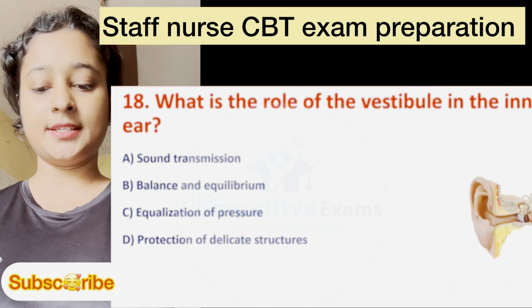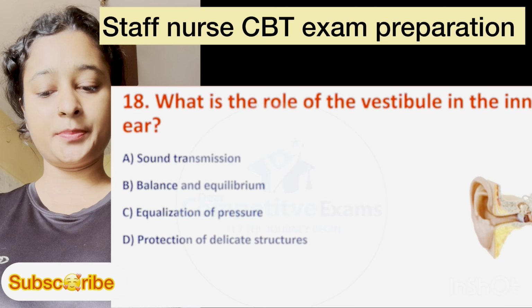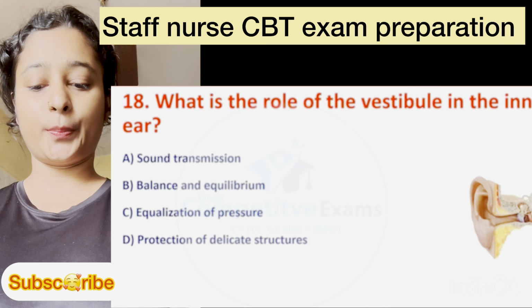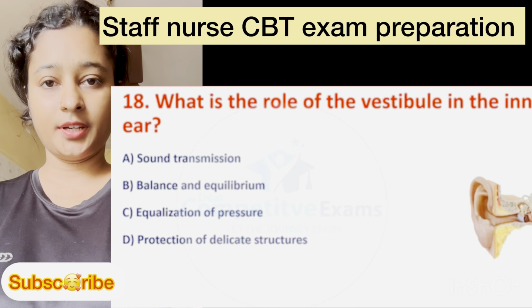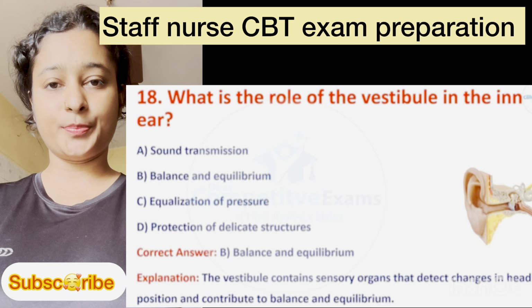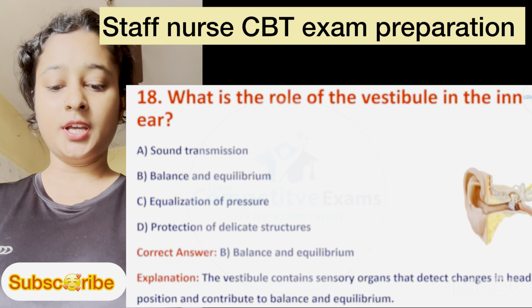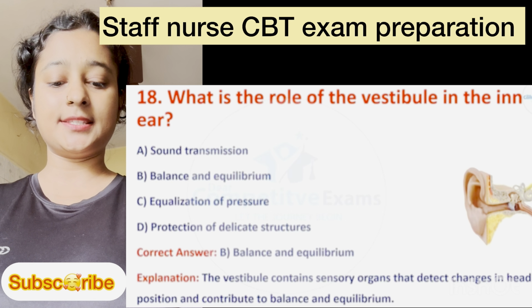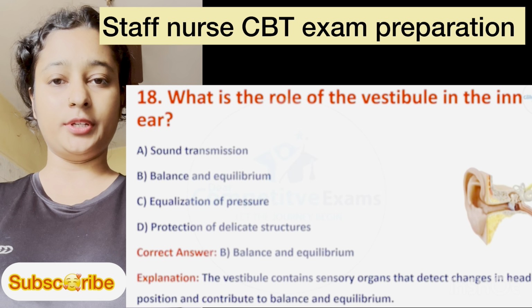Option A is sound transmission, B is balance and equilibrium, C is equalization of pressure, and D is protection of delicate structure. Here, right option is option B, balance and equilibrium. Explanation: the vestibule contains sensory organs that detect changes in head position and contribute to balance and equilibrium.